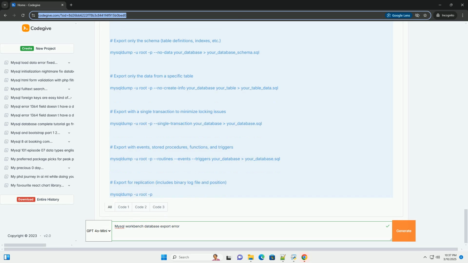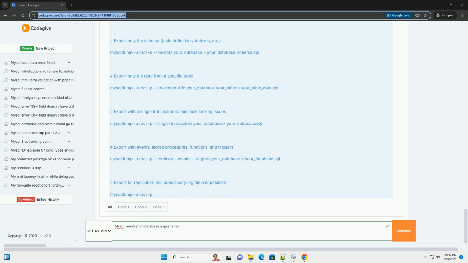5. Character set / collation issues. Cause: problems can arise if the database, tables, or columns use character sets or collations that are not handled correctly during the export process. This can lead to data corruption or errors when importing the dump file on a different server. Error examples: data being garbled after import, and errors related to character set conversion. Solution.